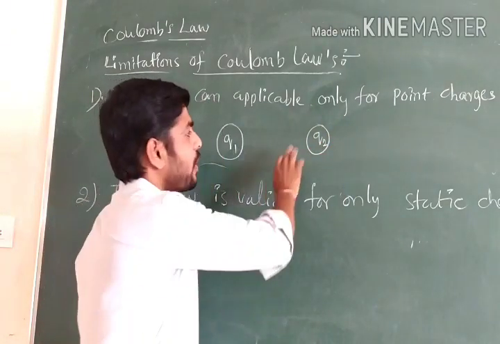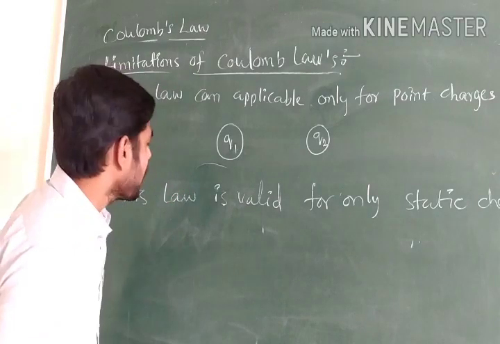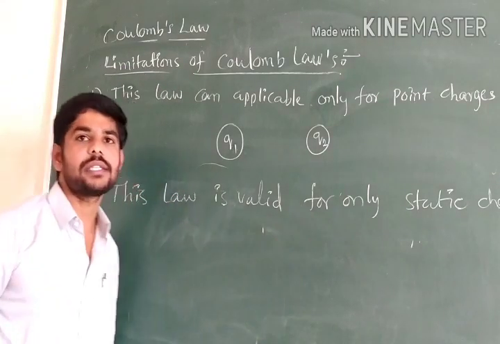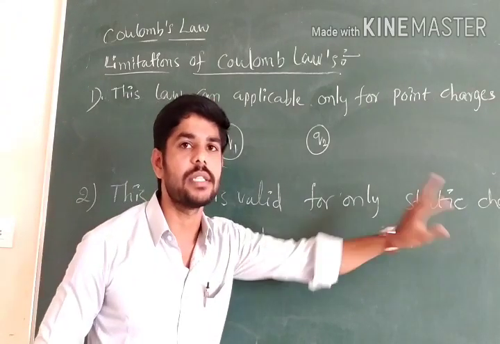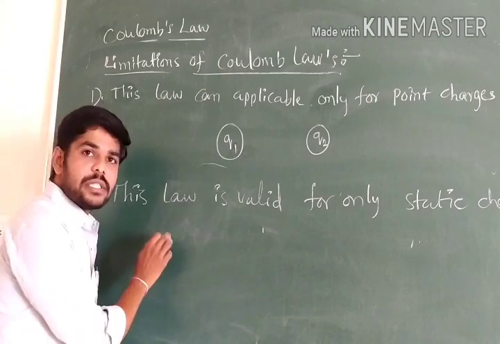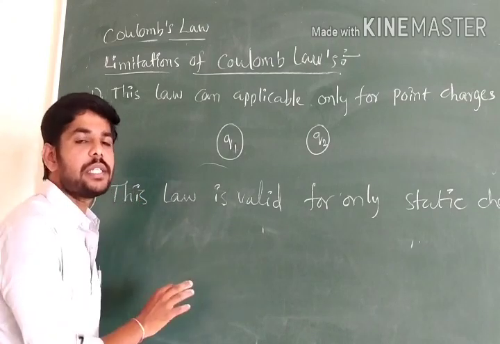Next, this law is valid only for stationary or static charges. I told you at the beginning of the lesson that we are discussing only static charges.